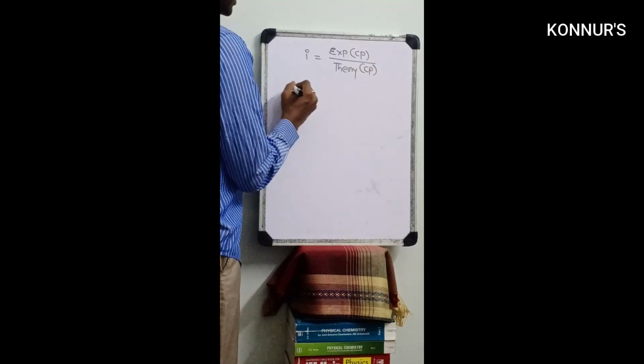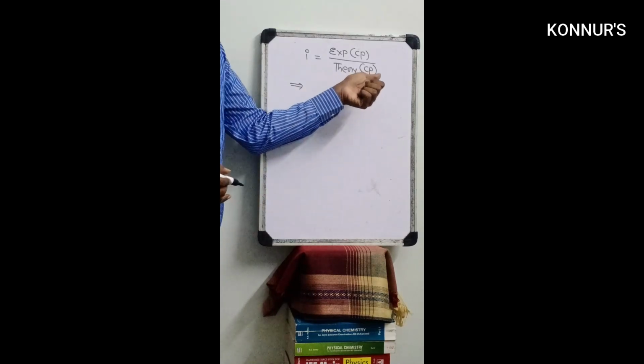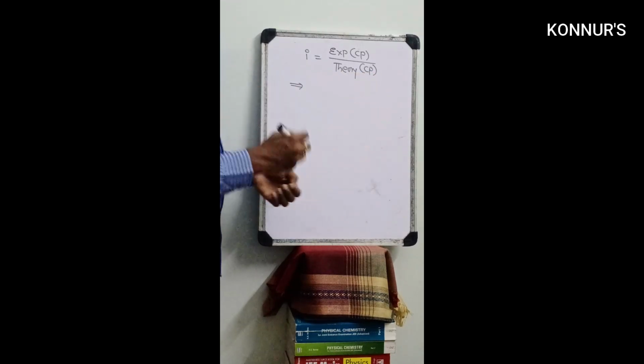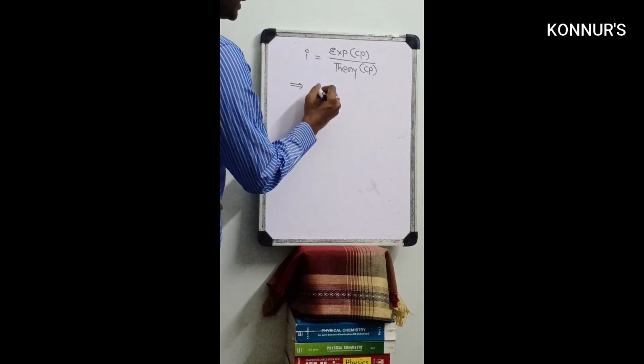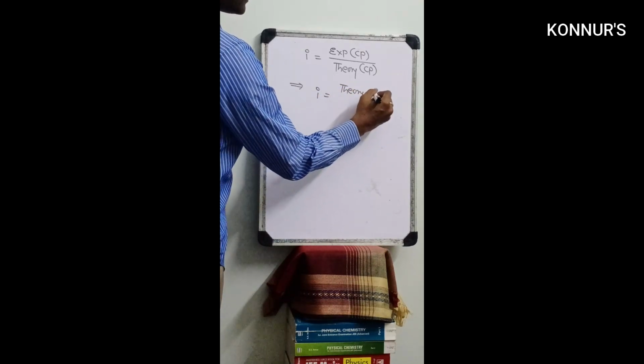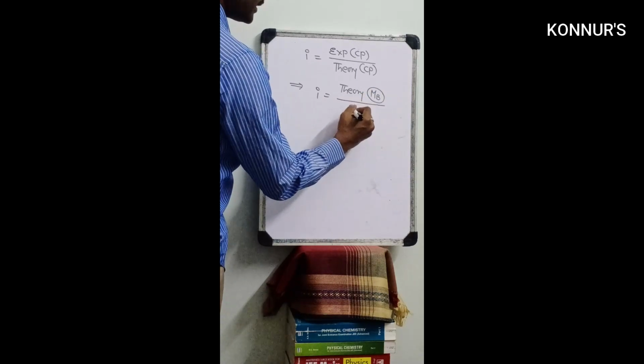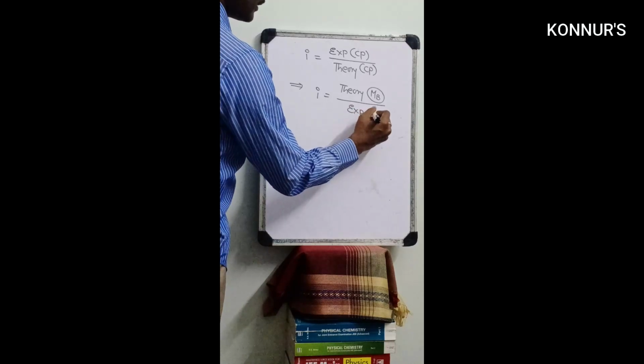Since colligative property is inversely proportional to molecular weight, now i equals theoretical molecular weight of solute divided by experimental molecular weight.